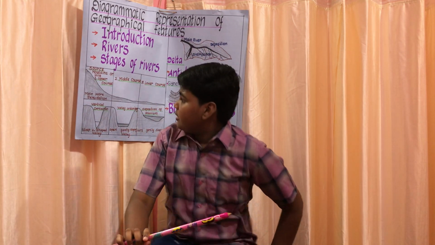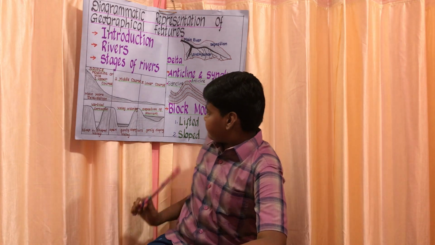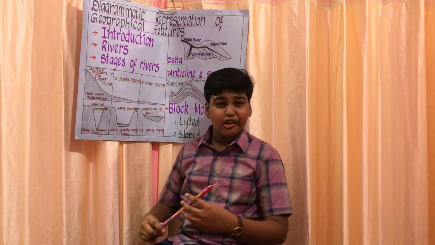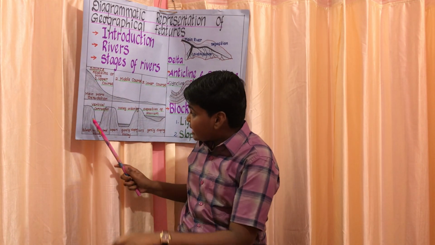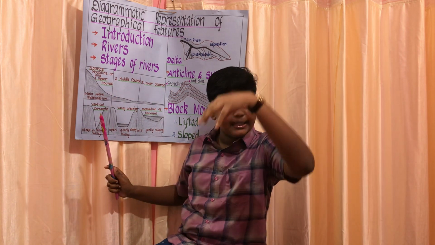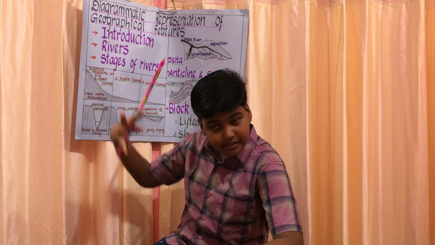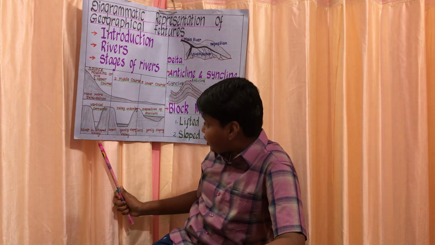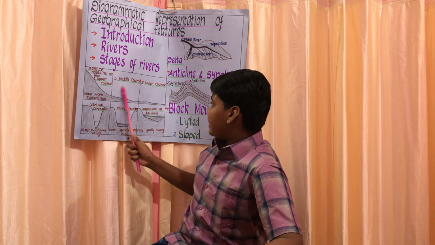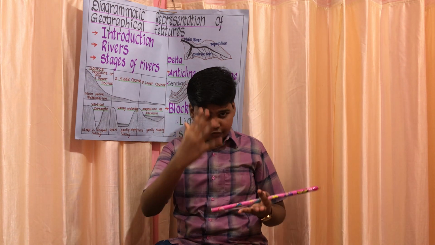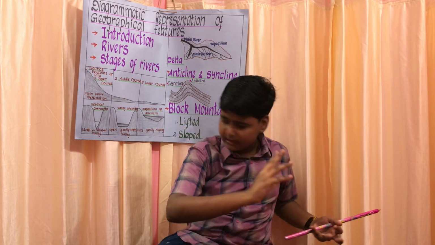Now we can learn about this. Because of the force, it makes very steep V-shaped valleys in the upper course. We learned that it has a lot of force, so it can form a very steep V-shaped valley. In the middle course, it doesn't have much force, so it just erodes a little bit.